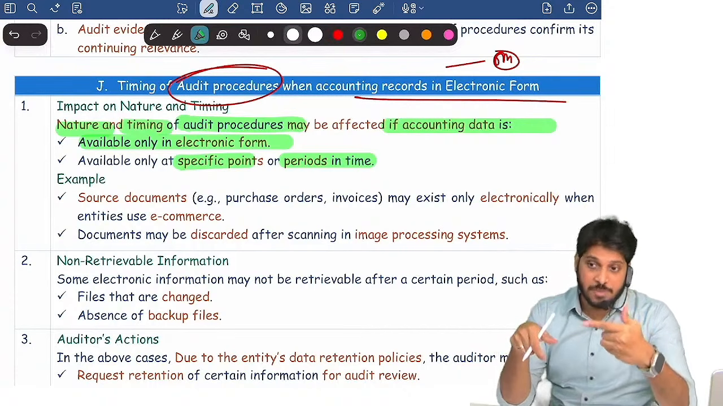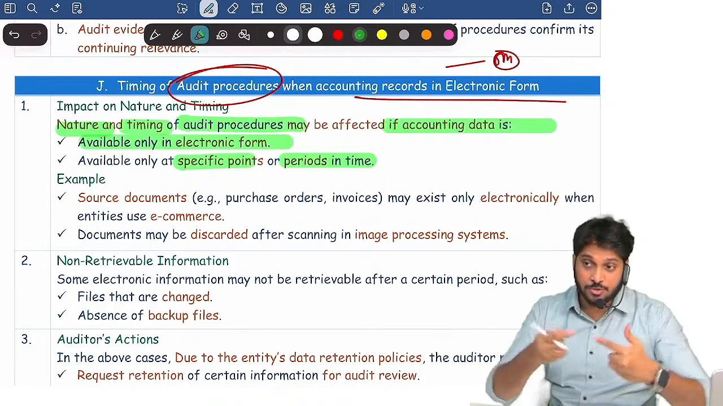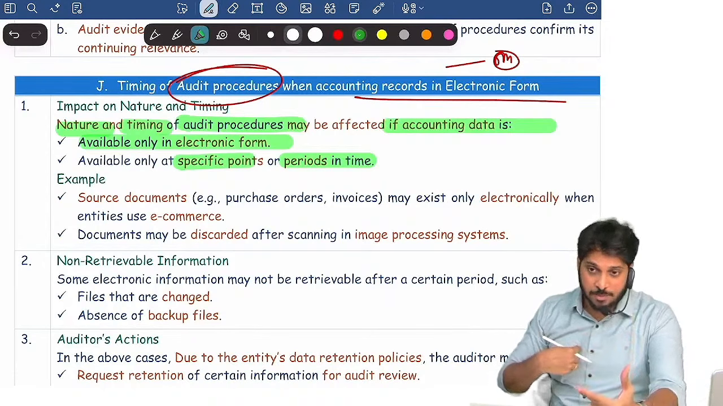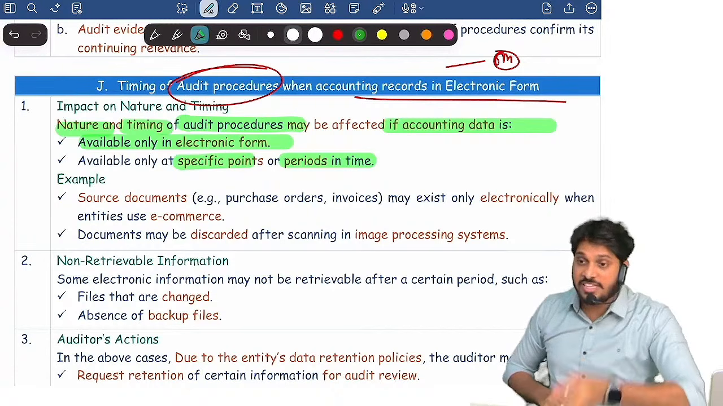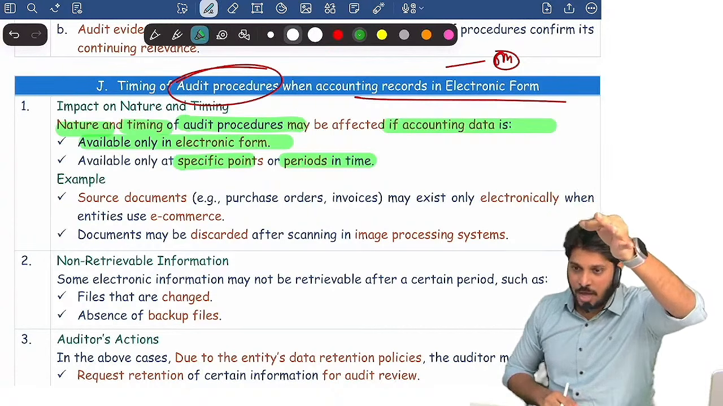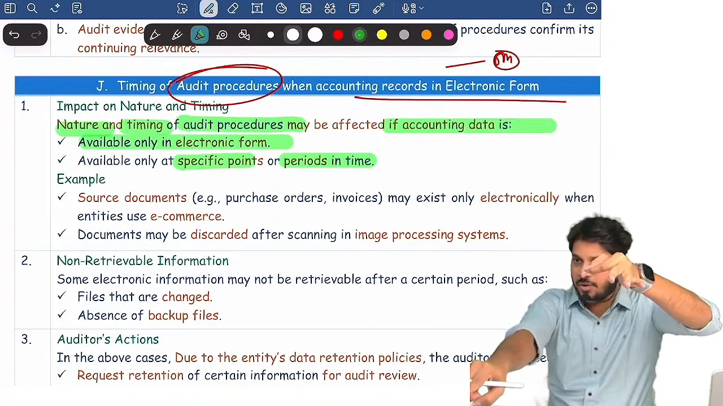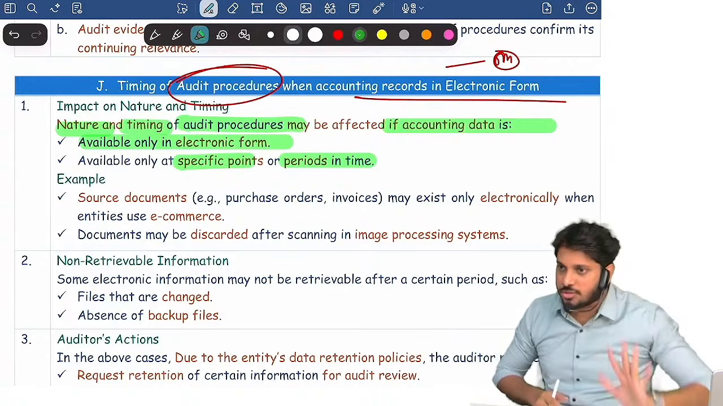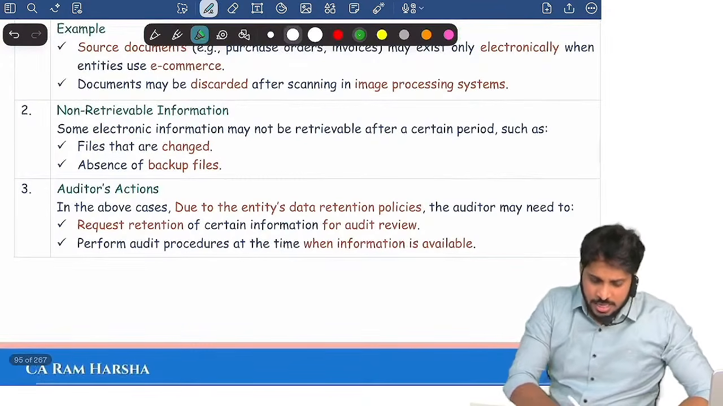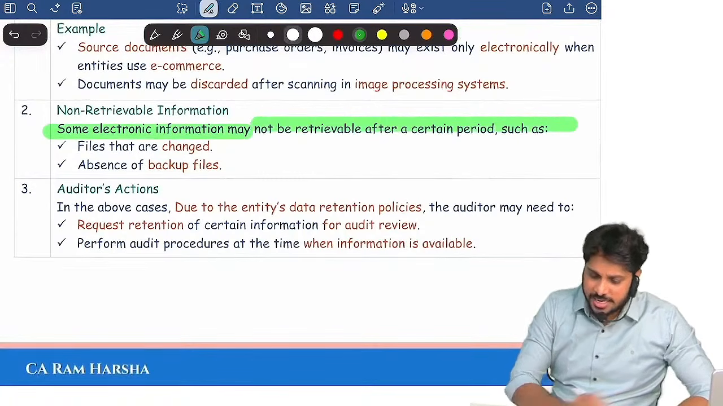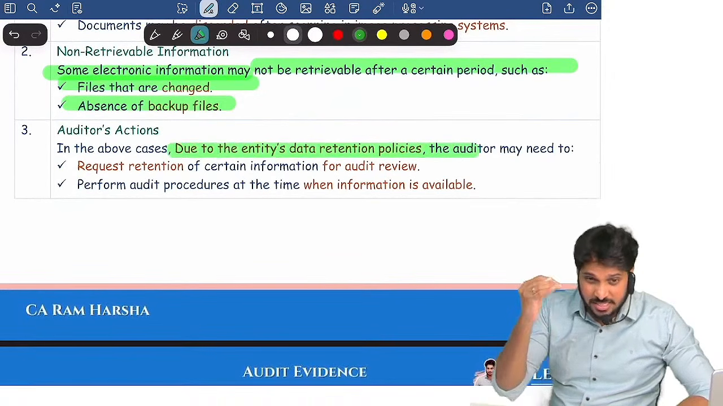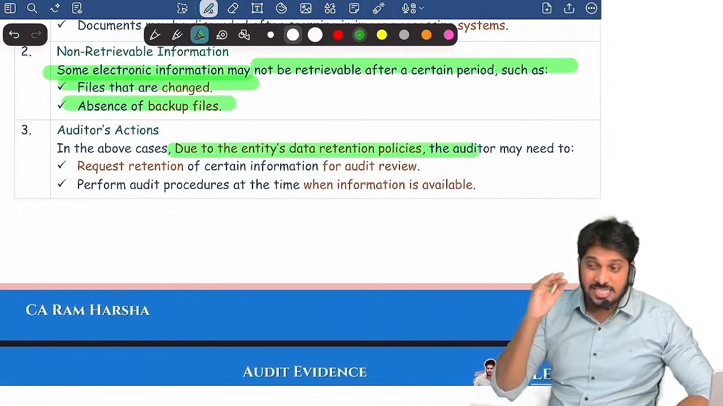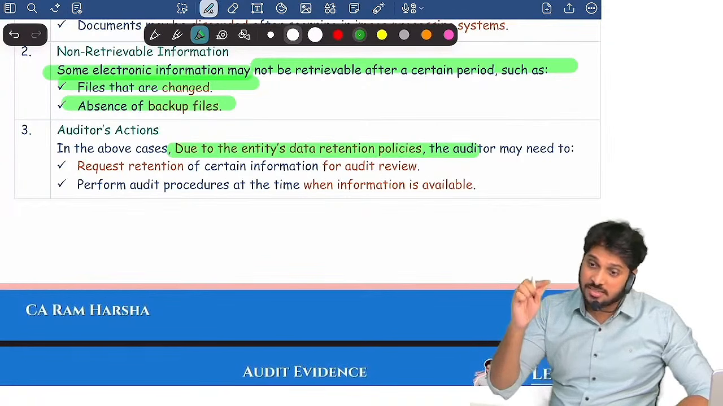You want to verify the breakup of the goods sold in DMart. Suppose you are an operational auditor. You have to go within a 1 week period only. If you want to verify sales related to 10th March, you have to go by 17th March and verify. Only then can you figure out the 10th's sales. Then some electronic information you can't retrieve, either because files were changed or backup files were not there. And due to various retention policies, it is advisable for the auditor to visit the company at the time when